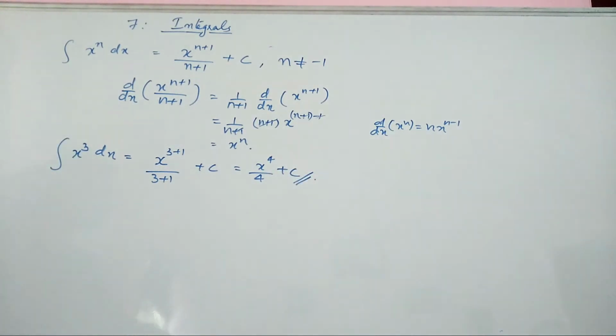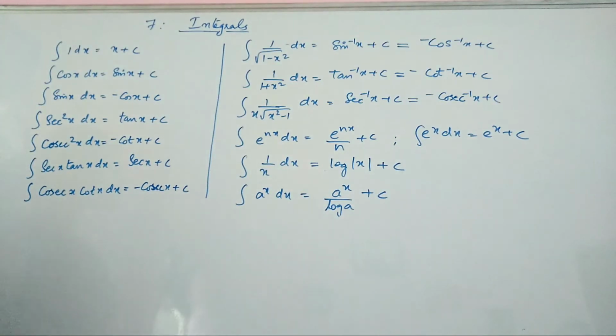Understood? So certain formulae which you need to know for integration are actually related to derivatives also. The first is integral of 1 dx, that is if you have only integral dx, the answer is x plus c, because the derivative of x is 1. That's why it is a reverse process. Understood?